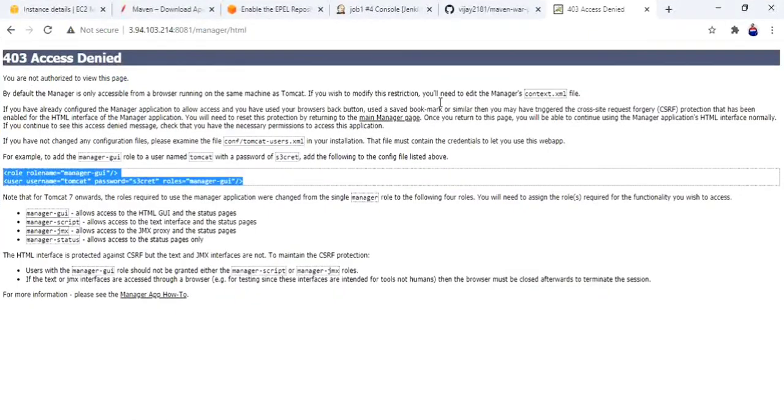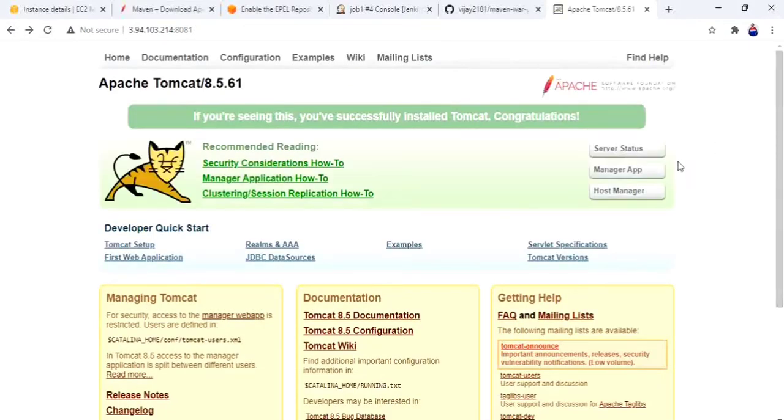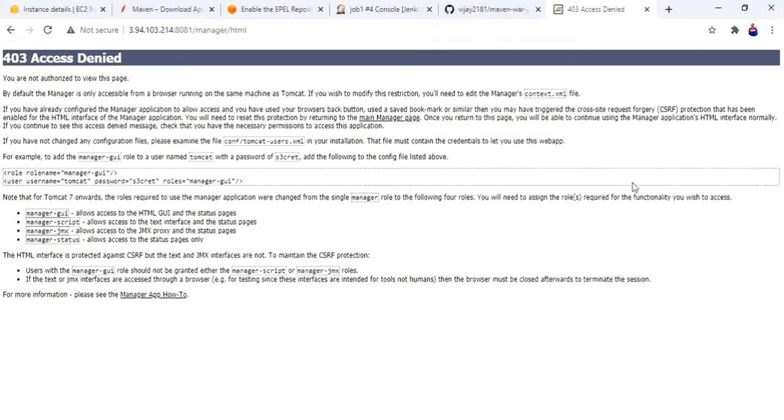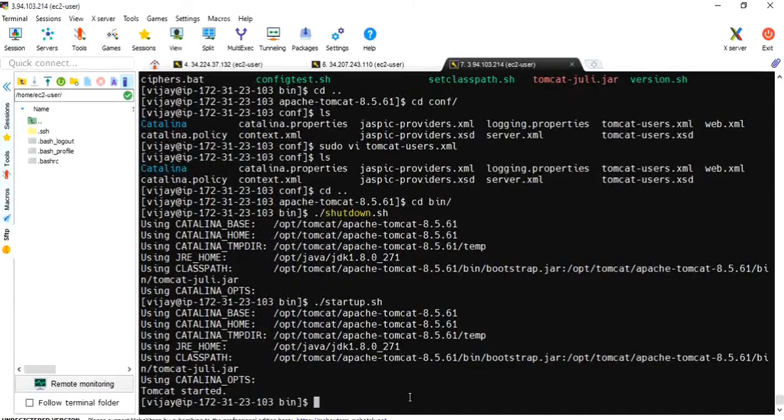Let me go to the browser. Manager App. Still we are getting access denied. Okay, we need to give permission to users, I mean, which server can access this Tomcat.